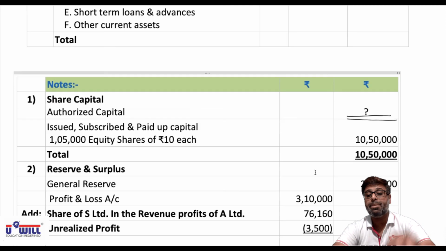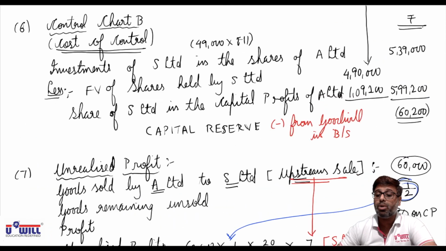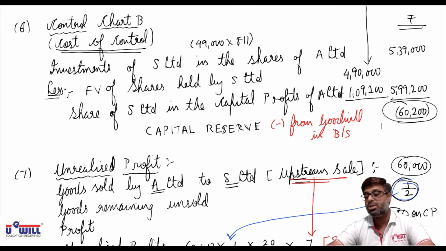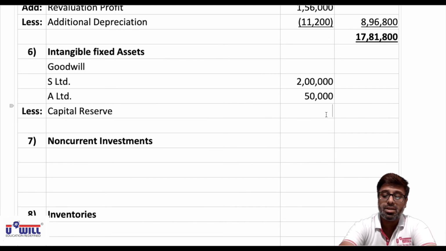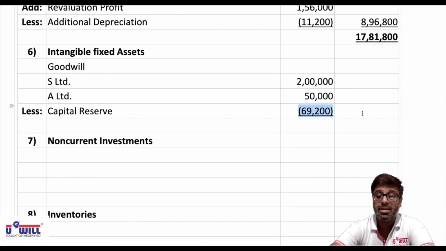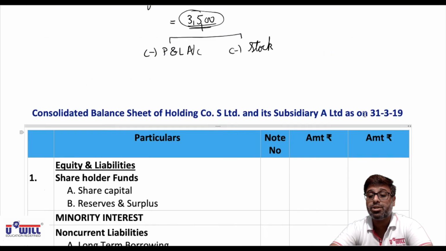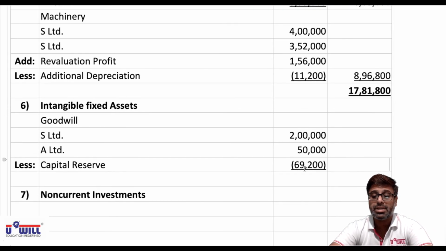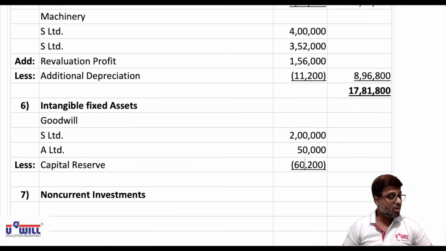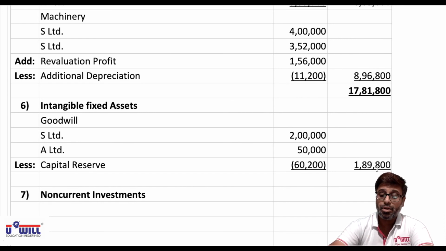From that we have to subtract capital reserve. So all of you see in control chart B what capital reserve did we get? 60,200. Since capital reserve is smaller amount we minus from goodwill. If capital reserve was bigger amount, then we would have subtracted goodwill from capital reserve in reserves and surplus. So 2 lakh plus 50,000, 2 lakh 50,000 minus 60,200. Okay, not 69,200, 60,200. So 2 lakhs plus 50,000 minus 60,200, that comes to 1,89,800. Total also finally 1,89,800.